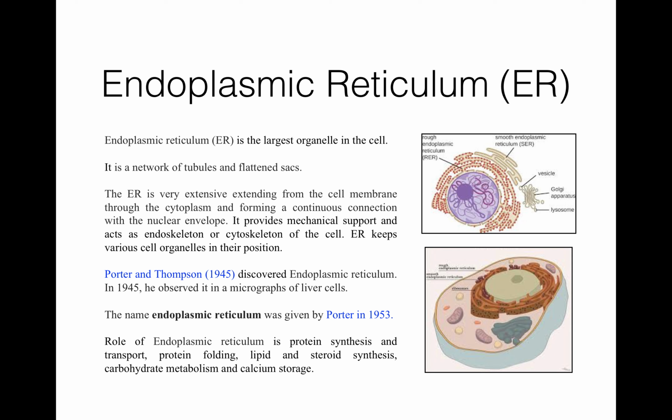And because the functions of mitochondria and chloroplasts are not coordinated with these components, they are not included in the endomembrane system. So, the endomembrane system includes endoplasmic reticulum. Endoplasmic reticulum is the largest organelle in the cell. It is a network of tubules and flattened sacs. It is very extensive, extending from the cell membrane through the cytoplasm and forming a continuous connection with the nuclear envelope.